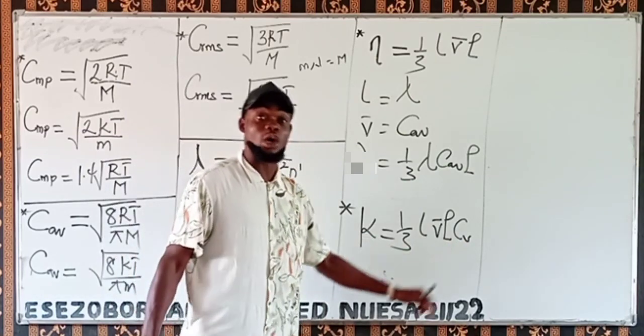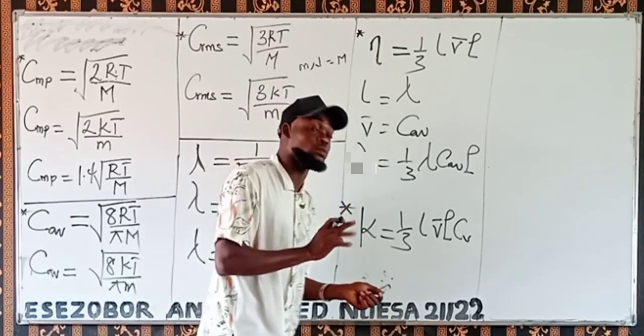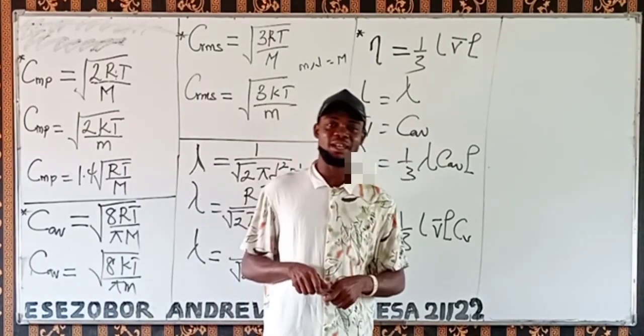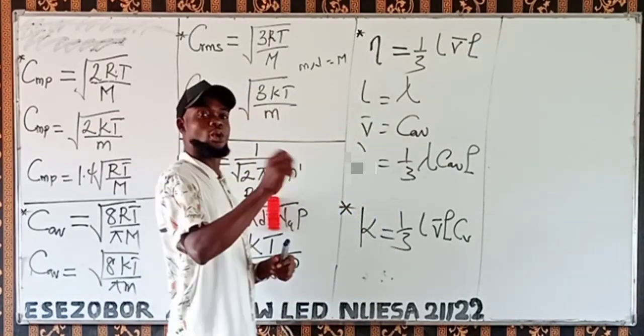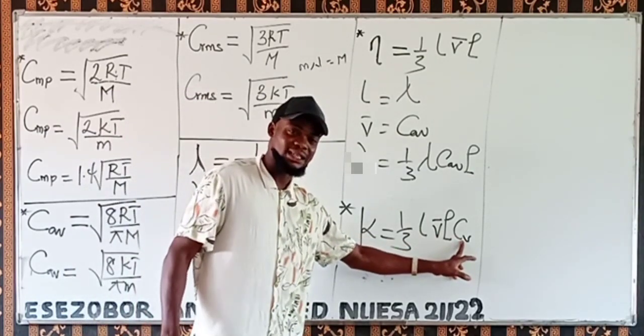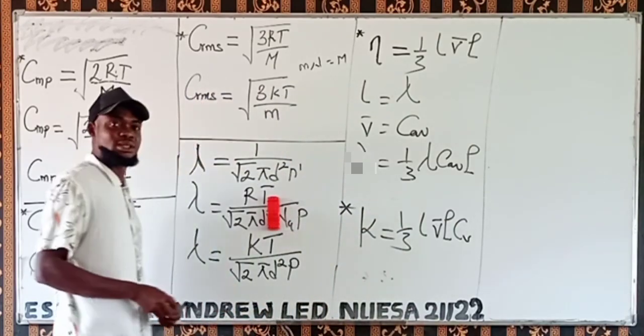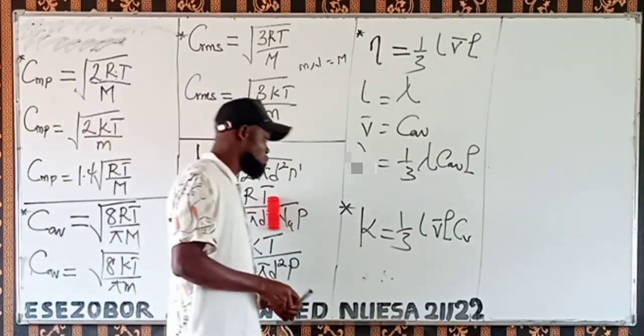This CV is called the specific heat at constant volume, the specific heat of that gas at constant volume. Take note of that.